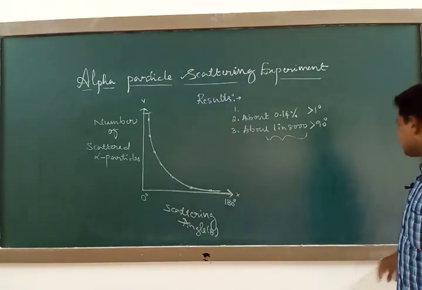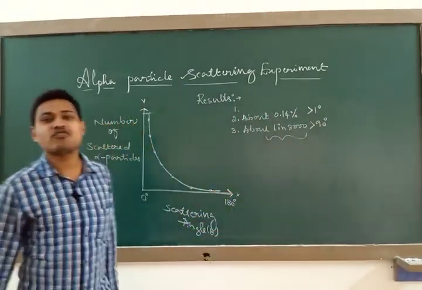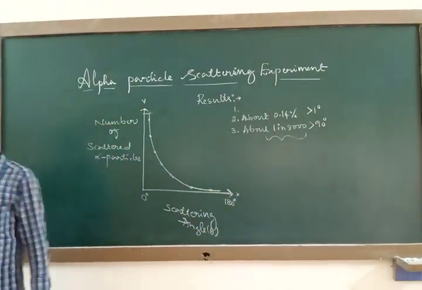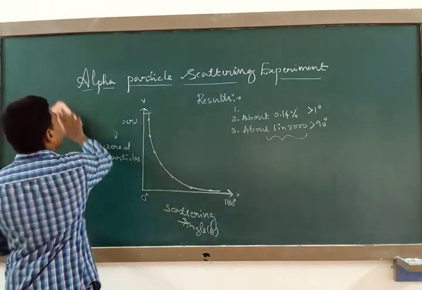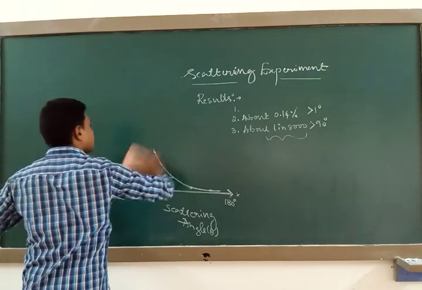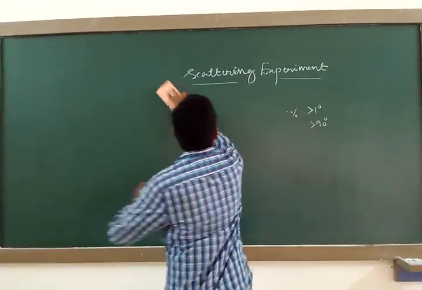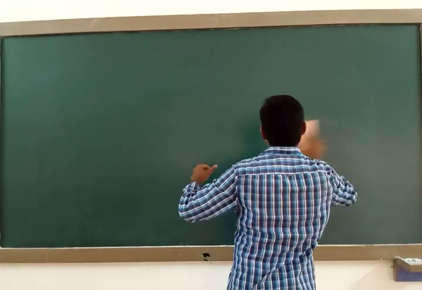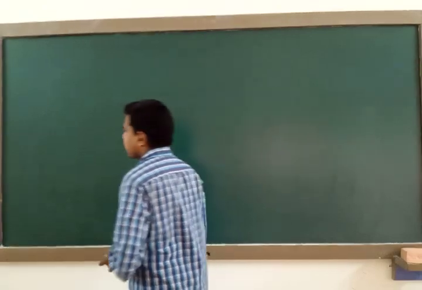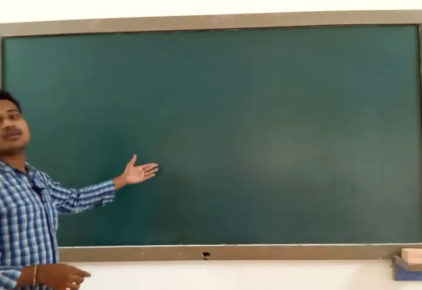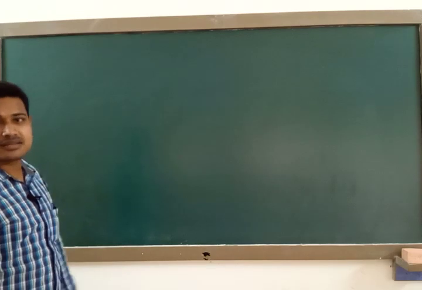Okay, so with this, our next concept is based on this result. Rutherford proposed his atomic model, and now we shall go through the features he provided in his model. Rutherford's atomic model is not simply called Rutherford's atomic model, it is called Rutherford's nuclear atom model, because Rutherford got the credit for identifying the nucleus in an atom exactly at the center.